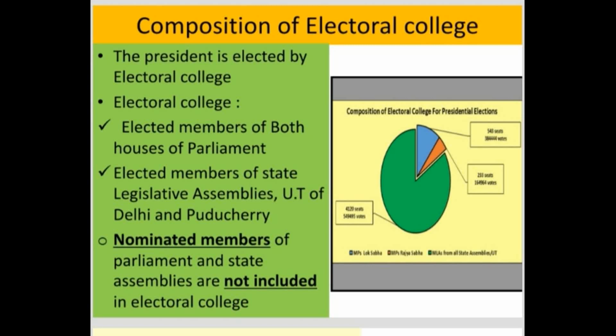So, elected members of both houses of parliament and elected members of state assemblies and union territories will together constitute the electoral college, and the nominated members who are sent to Lok Sabha are not included.